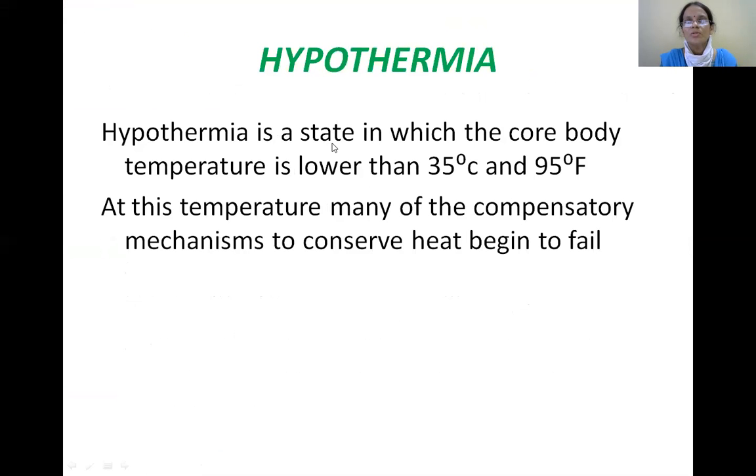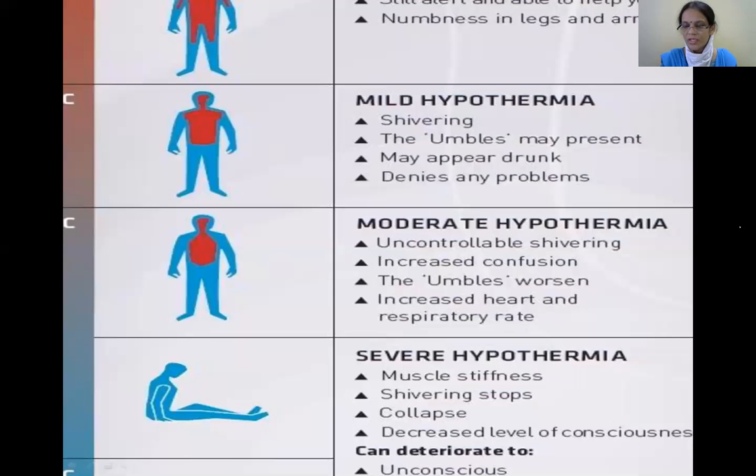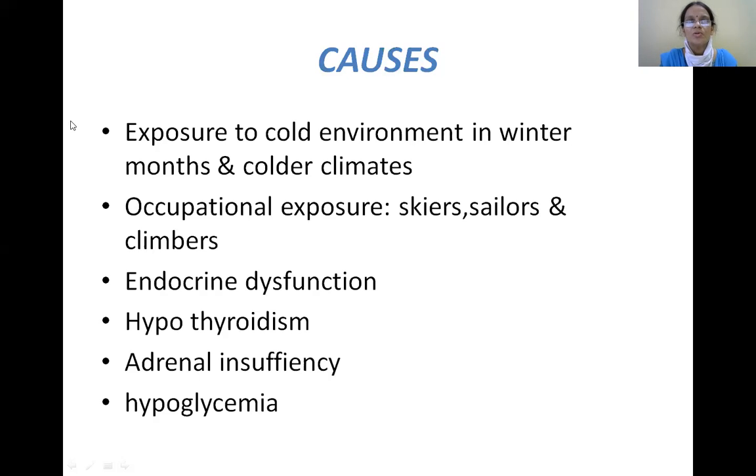Hypothermia. Now coming to this hypothermia, where the body temperature is less than 35 degrees centigrade and 95 degrees Fahrenheit. As you all know, mild hypothermia is 90 to 95 degrees Fahrenheit, severe hypothermia less than 90 degrees Fahrenheit. So what are the causes for this?